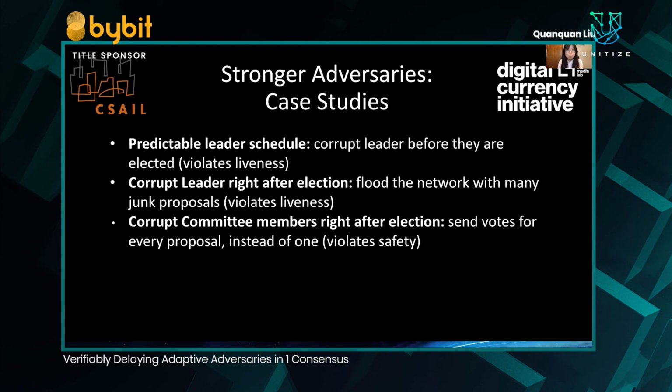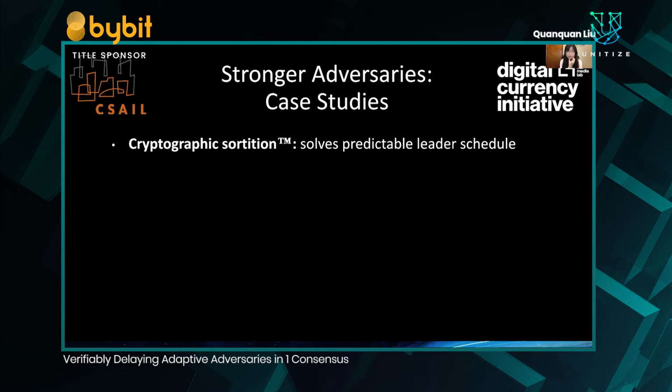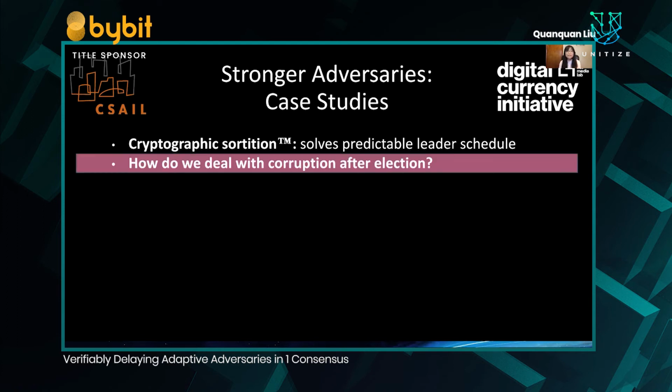Finally, if there is a small committee, the adversary can corrupt the committee right after an election and send votes for every proposal or some subset of the proposals to different participants, thus potentially causing the participants to believe that different proposals are committed. This would violate safety. So cryptographic sortation solves the first problem with the predictable leader schedules. But by itself, it does not solve the problem of corrupting leaders and committee members after election.